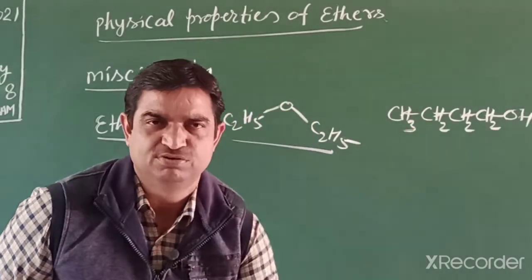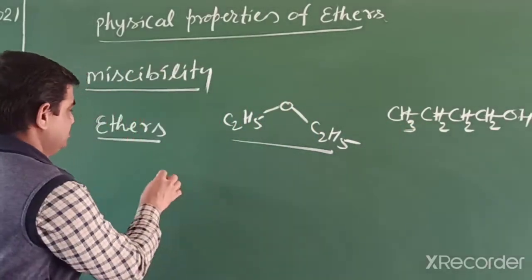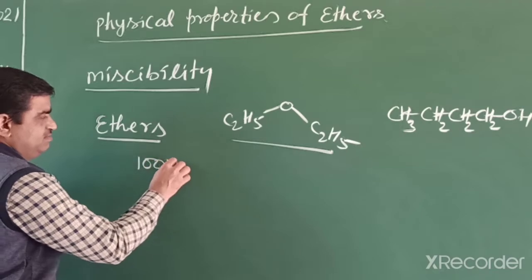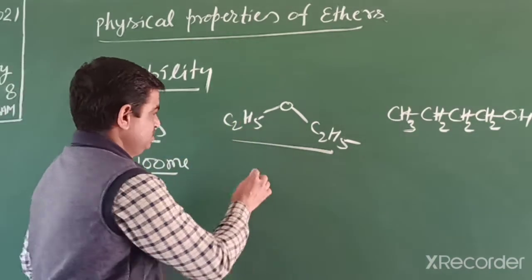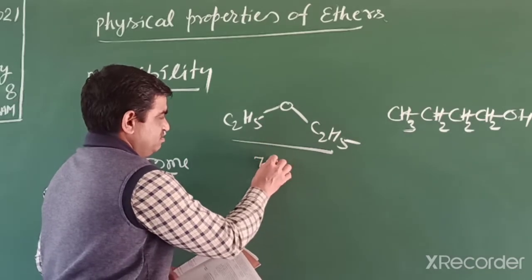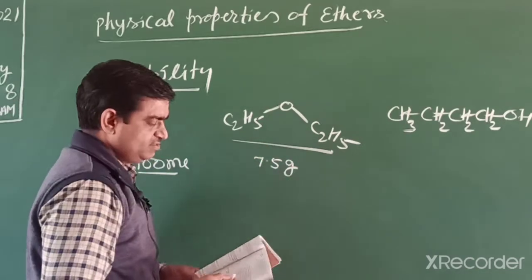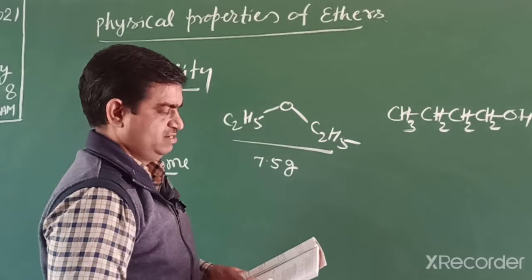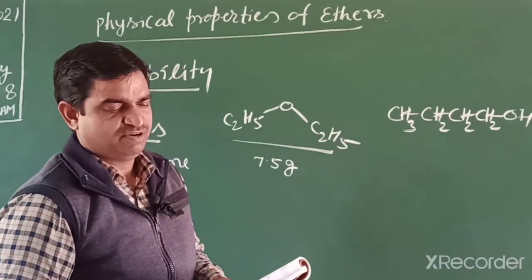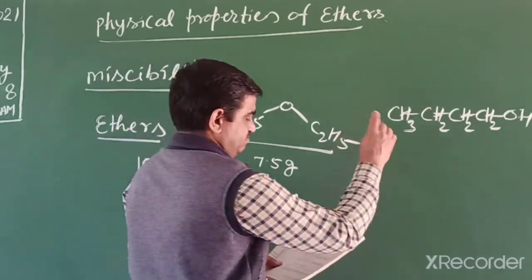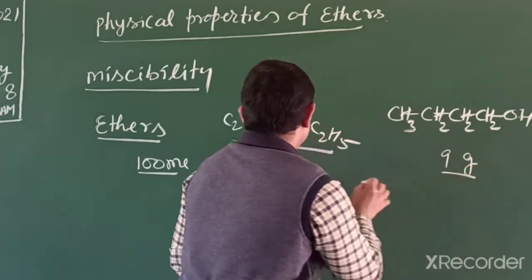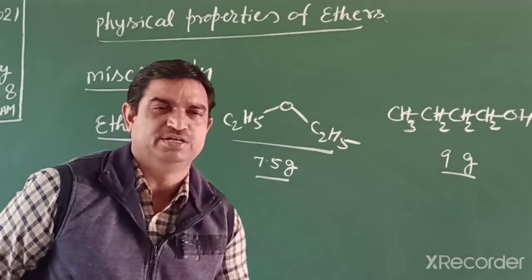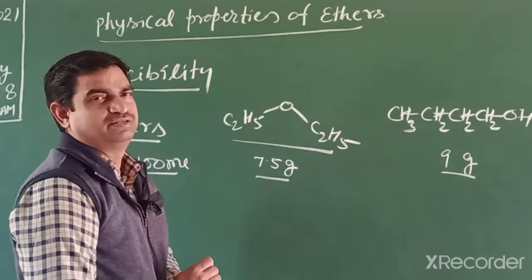That is given in your book. In 100 ml water, the miscibility of ethoxyethane is 7.5 gram per 100 ml, and butan-1-ol is 9 gram. It means almost similar. What is the reason?